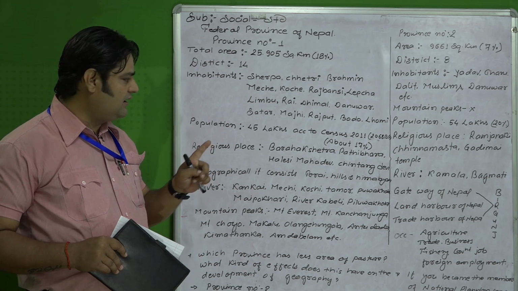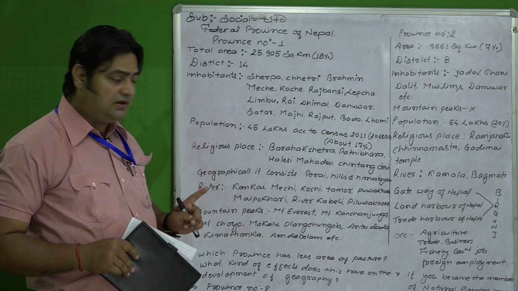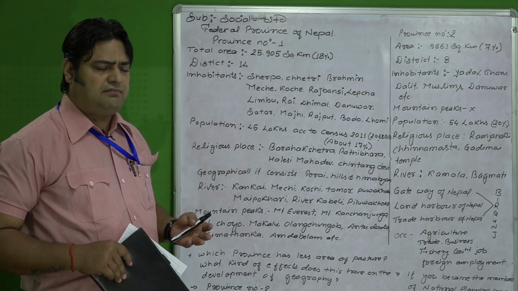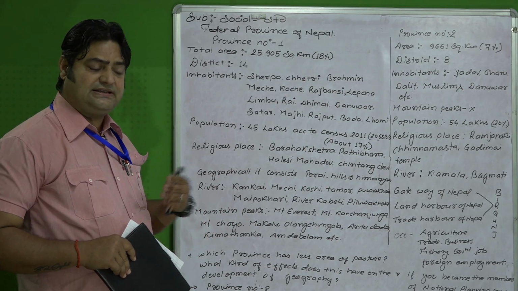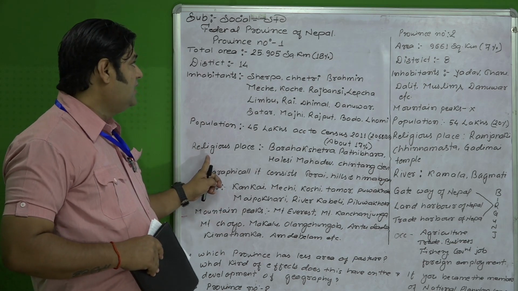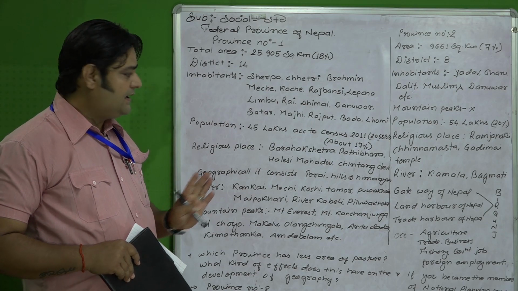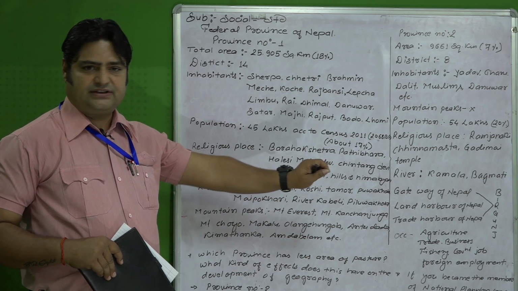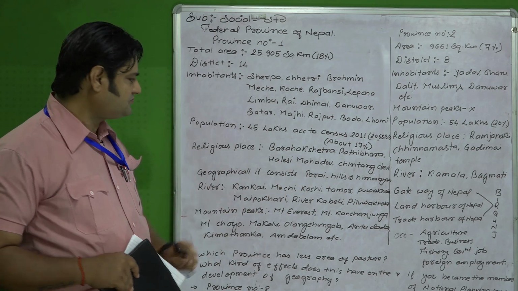These are the most famous religious places of Province Number 1, and they are important for map purposes. Other famous religious places also lie there, but the most important one is Baraha Kshetra, which was already asked in the examination, especially for the map in group C.